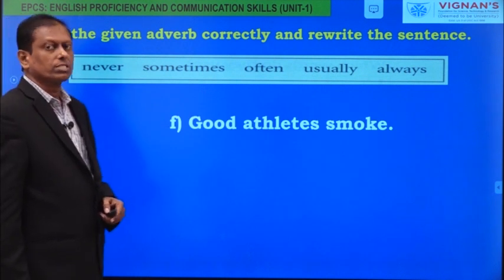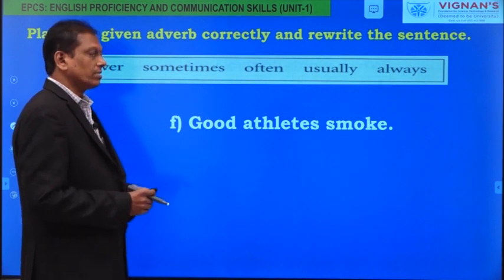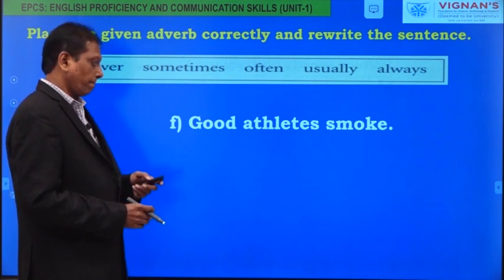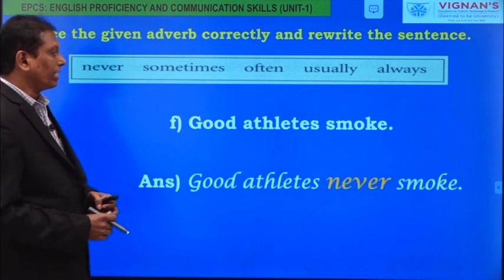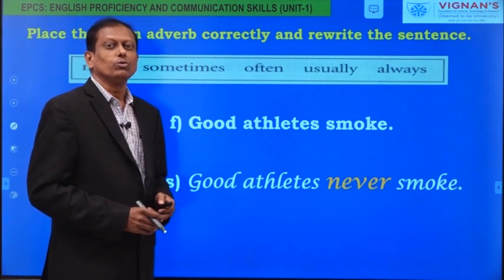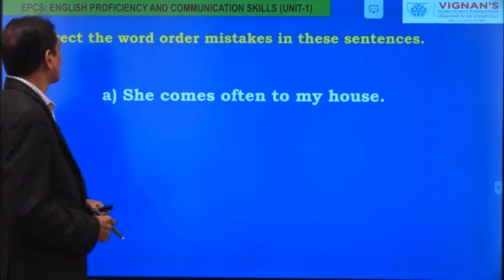The last one in this exercise is: good athletes smoke. Do they smoke? Now, check the answer. Good athletes never smoke. Good students would also never smoke. Thank you. Now, move on to this.